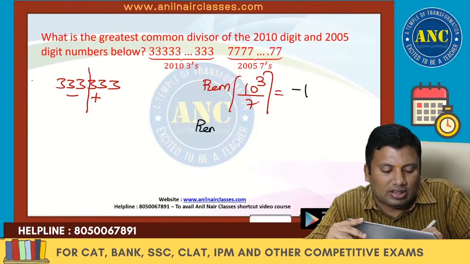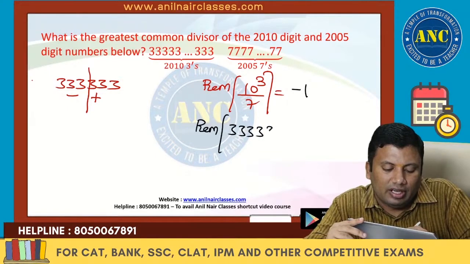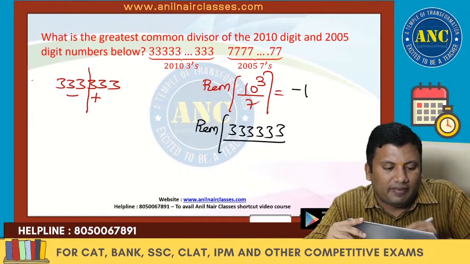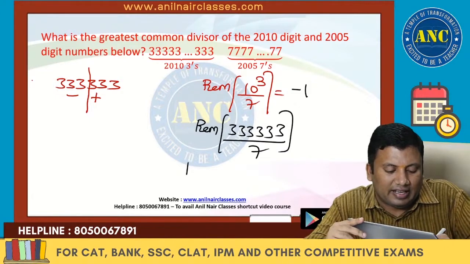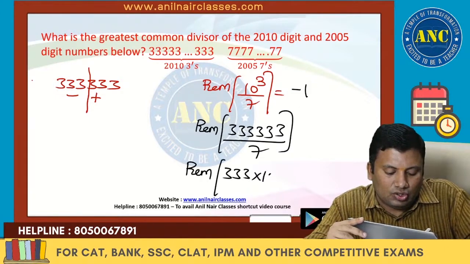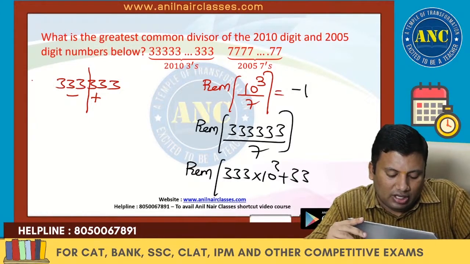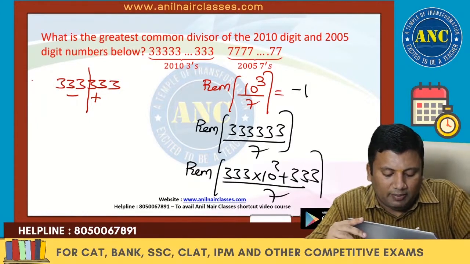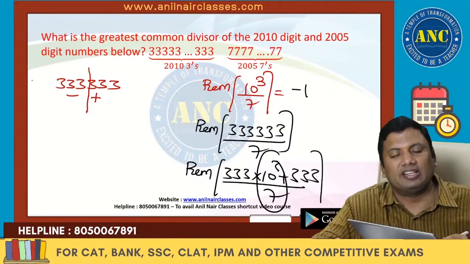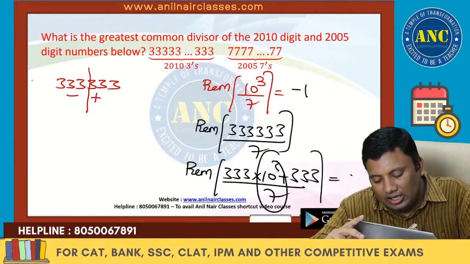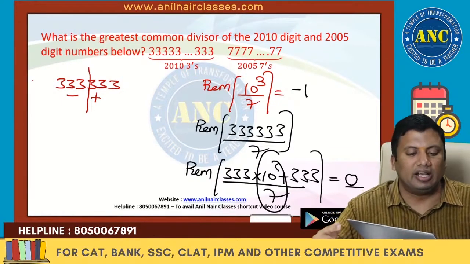So 333 into 10 cube plus 333 divided by 7. 10 cube by 7 is minus 1. Minus 333 plus 333, it is 0.